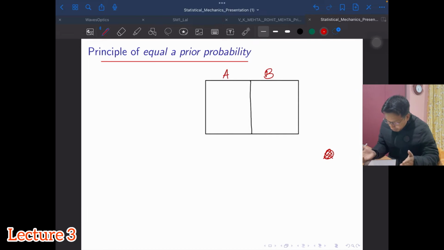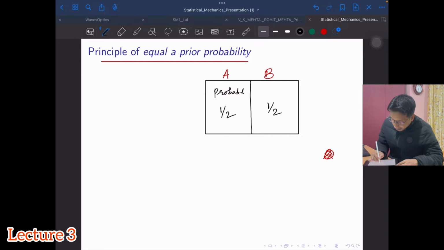Since there are only two options, the probability of the ball being found in compartment A will be half. Similarly for compartment B, this probability will also be half, and equal. So in this experiment, even if I don't do the actual experiment, I know the probability.